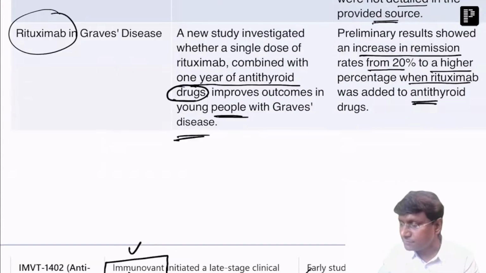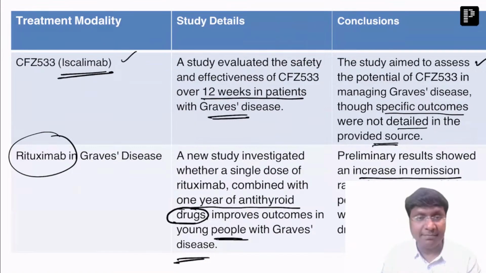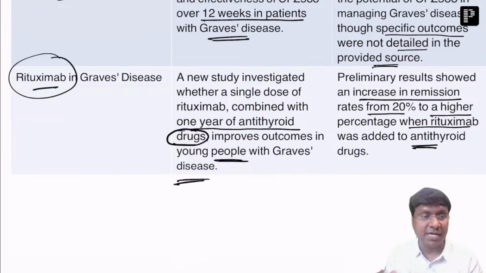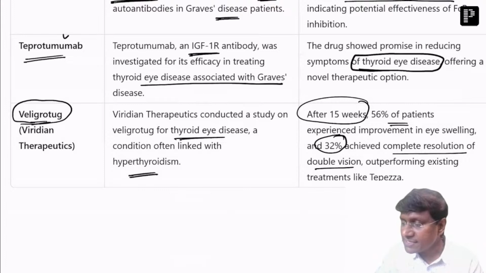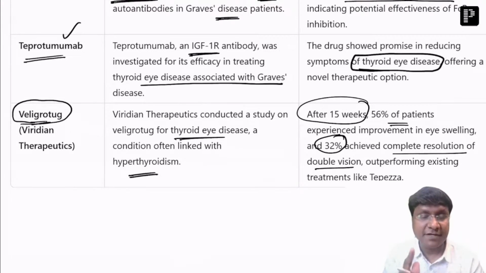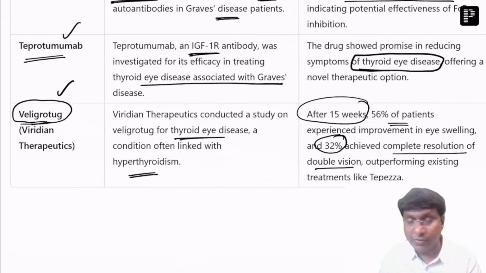So if you see the trials, one was iscalimab, where the result is not yet there. The other one was rituximab addition along with anti-thyroid drugs, where the efficacy and remission rate were good. Then the anti-FcRn therapy, where a 50% response rate was there in treatment-resistant cases. Next is teprotumumab, mainly for thyroid eye disease. Next is veligrotug, also for thyroid eye disease. So this is about the trials that you have in patients with hyperthyroidism.